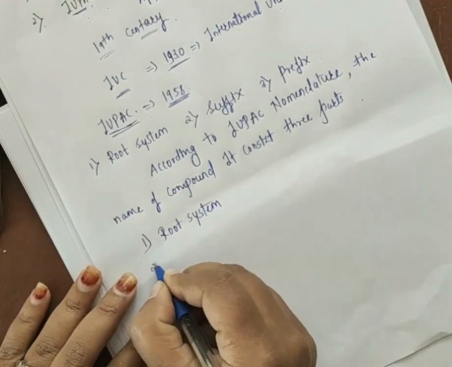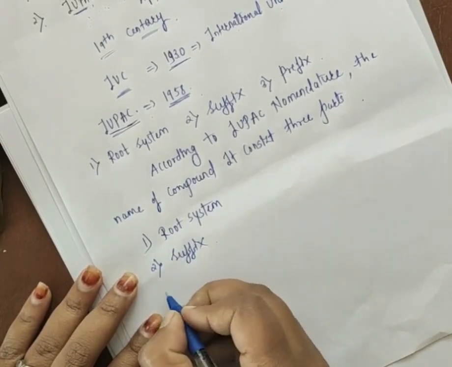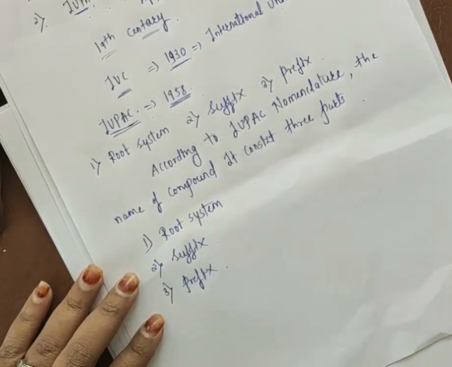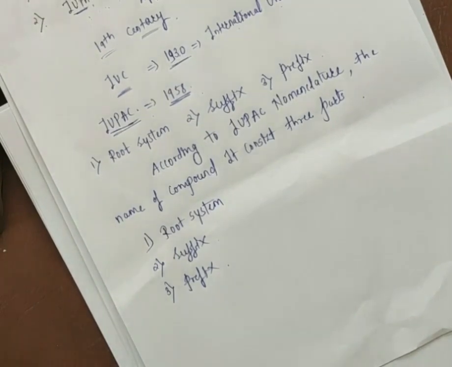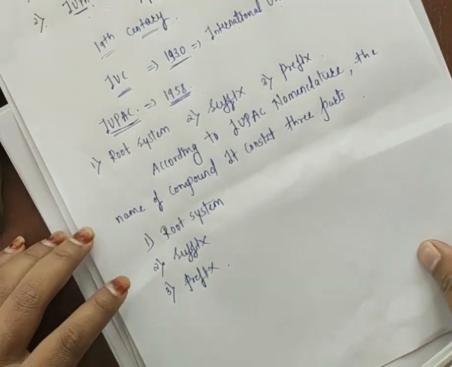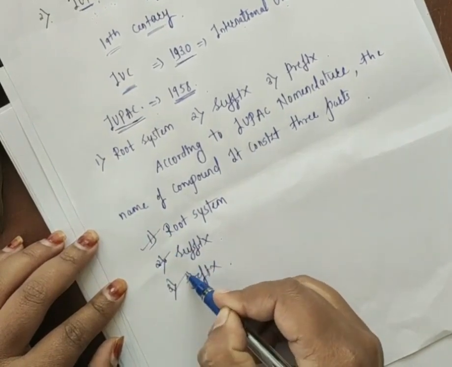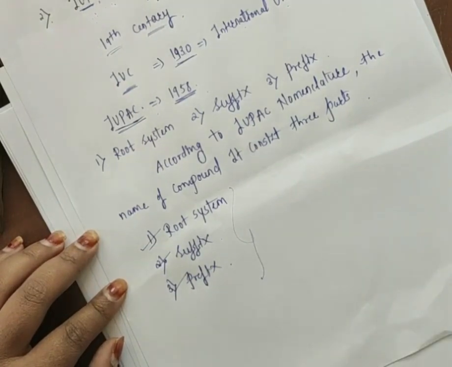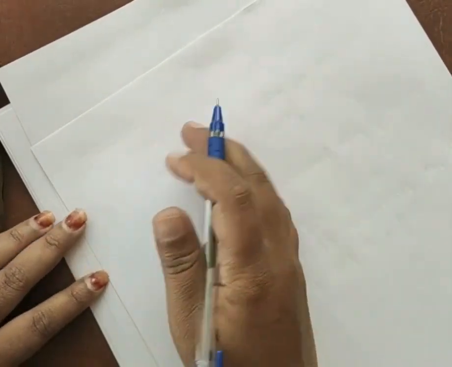second is the suffix, and third is the prefix. Now we study what is meant by root system, suffix, and prefix. If you follow these three rules, then only will you understand how to give a name to a particular organic compound. So first we'll discuss the root word.